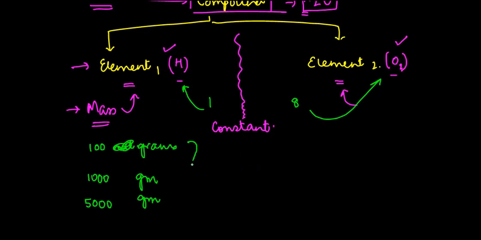If you pass electricity and decompose this water into hydrogen and oxygen, then the proportion of the mass of hydrogen and oxygen is going to remain at 11 and 89, because the ratio is 1:8.